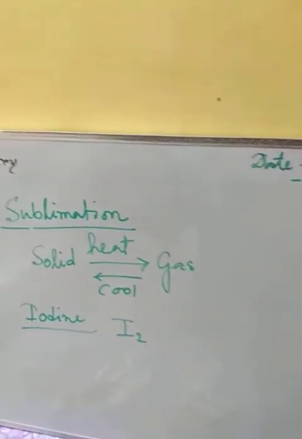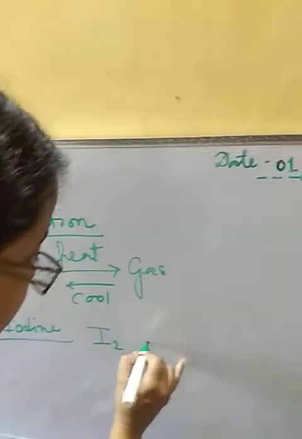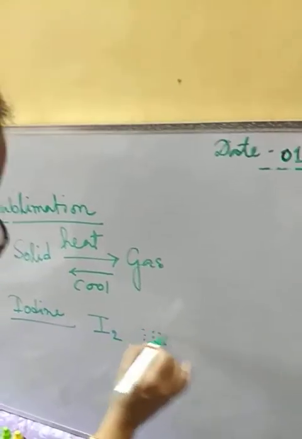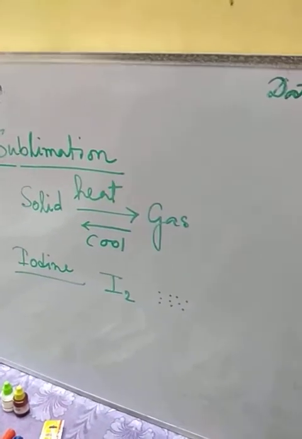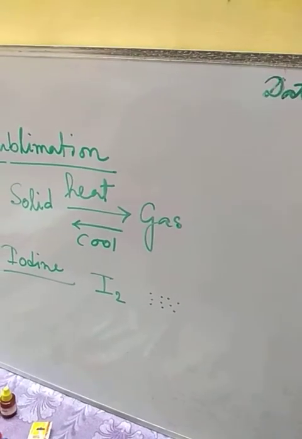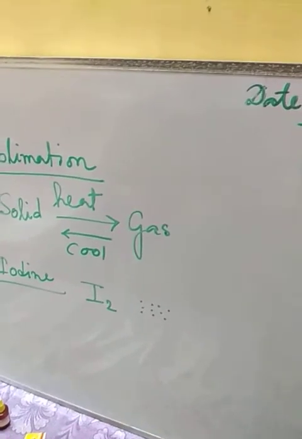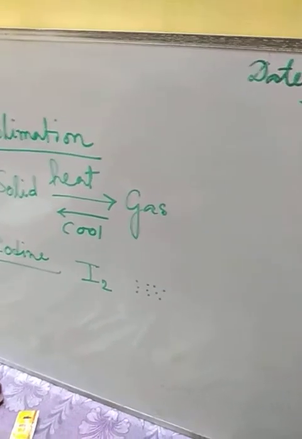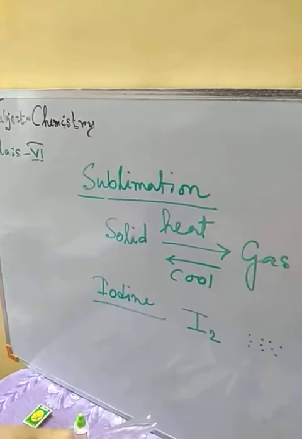In solid form we get small globules, and its color apparently looks blackish, as it is dark violet, that's why it looks like black. So here we have some iodine globules.